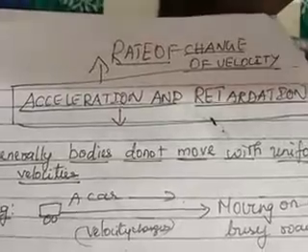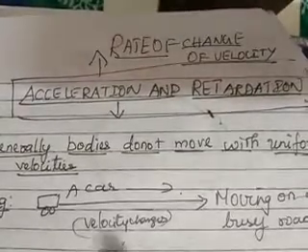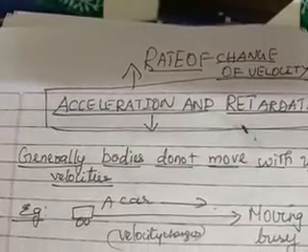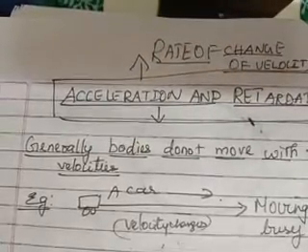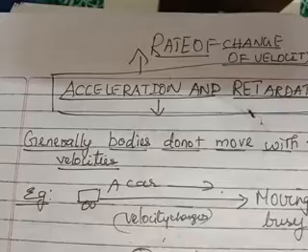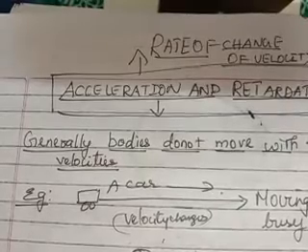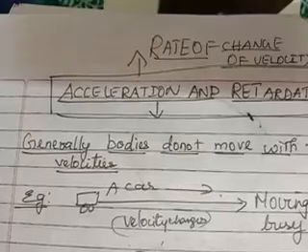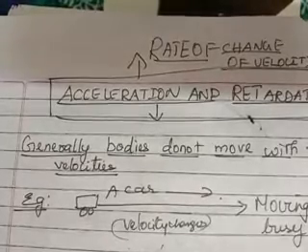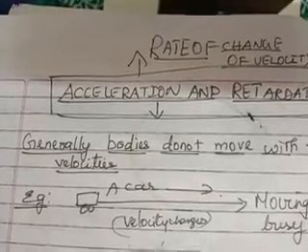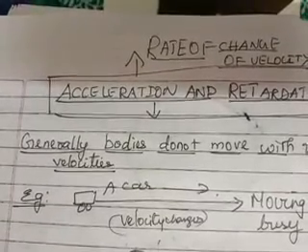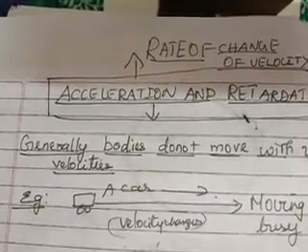Okay, so let us go with the word acceleration. You would have understood this word in your daily life: accelerator. Suppose you are moving on a bike and you are using the accelerator. As you use it, you are increasing the speed, or you're moving on a smooth road, so you feel like increasing the speed. So what happens, the bike is changing its velocity, or increasing its velocity.